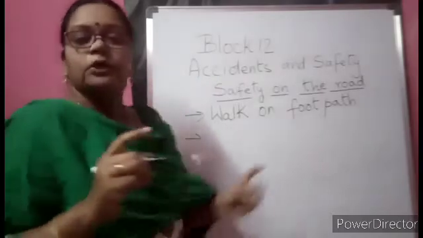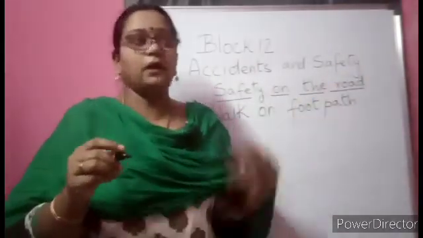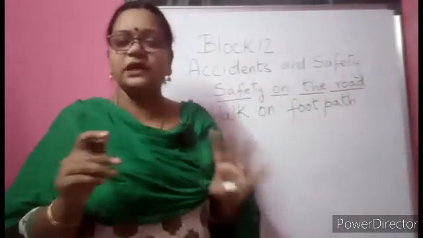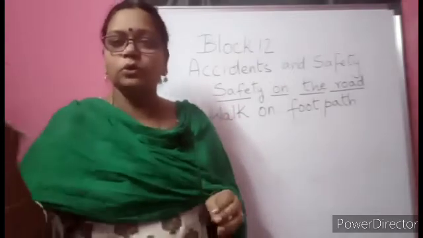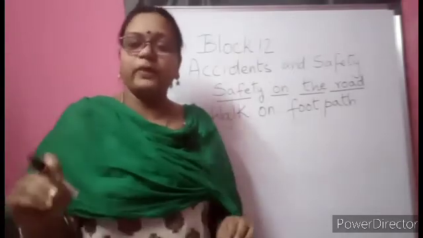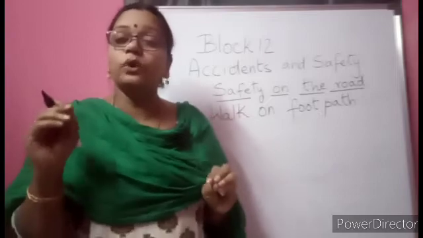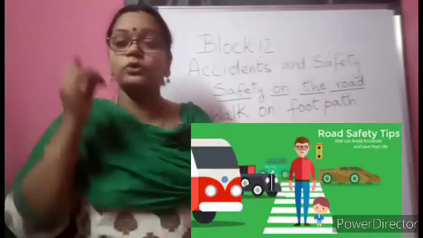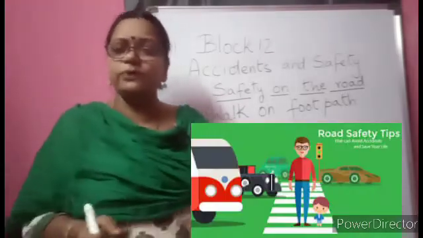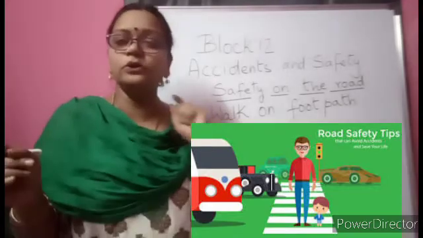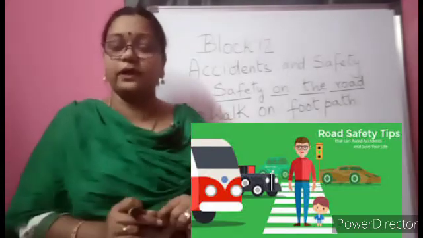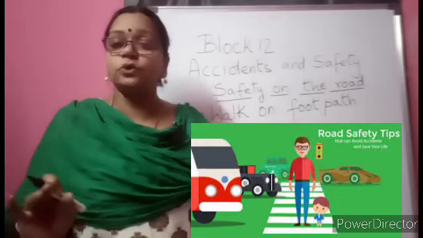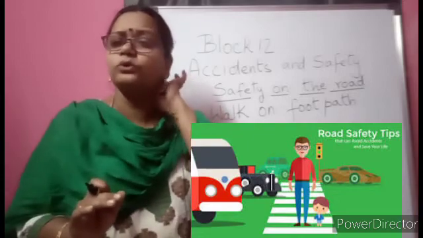Suppose your friend is coming from the other side, or some auntie is coming. Generally elders won't call you, but you may want to go to the other side with your parents. So how do you have to cross the road, children? There will not always be a zebra crossing. On a main road, a zebra crossing will be there, and we can cross from there. But if there is no zebra crossing and you want to cross, how do you cross, children?